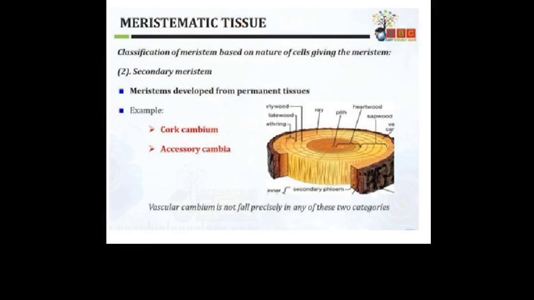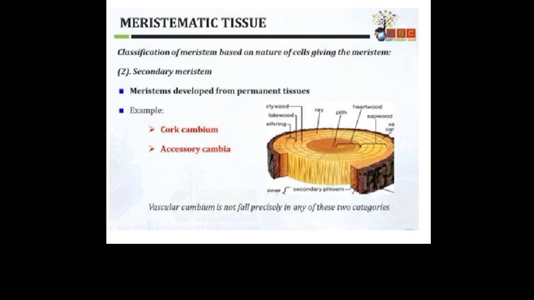Then secondary meristems. The secondary meristem develops from permanent tissue. In many dicot plants, when the process of secondary growth adds secondary tissue in the central vascular region, some living permanent cells in the outer layer of the cortex regain the power of cell division and become meristematic.